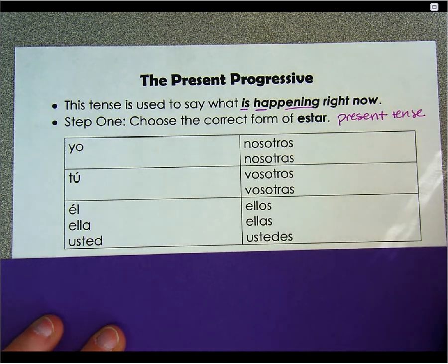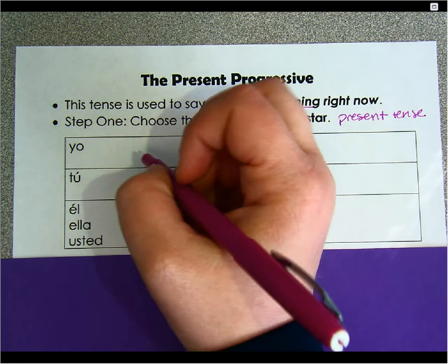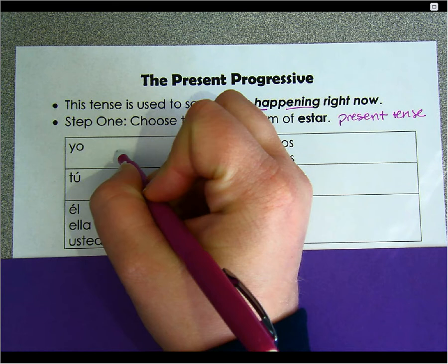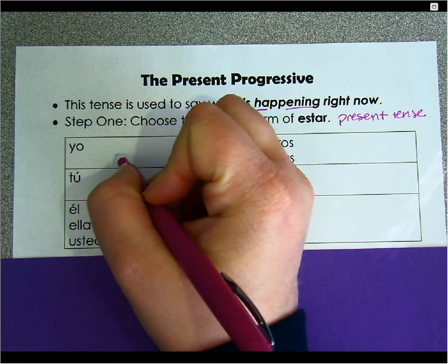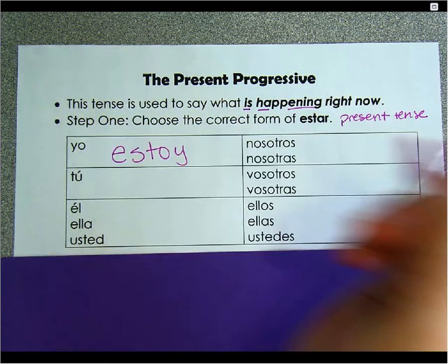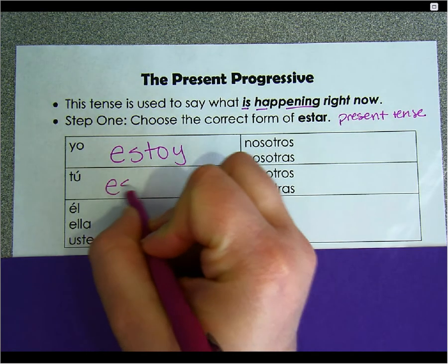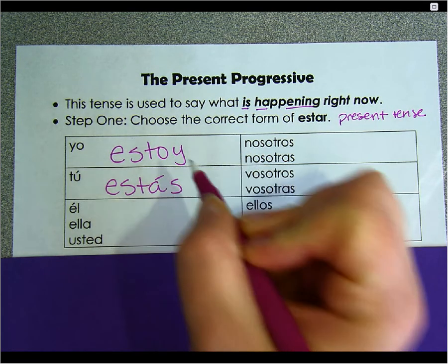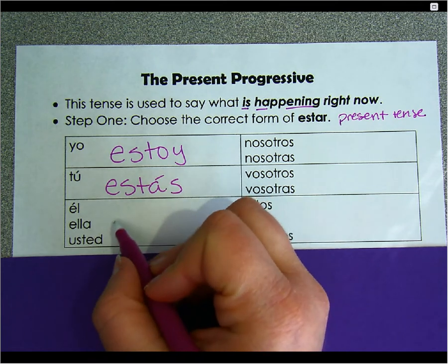Okay, so don't try and use our preterite endings on this. All right, so present tense is estar. We should know this verb almost like the back of our hand. We did an extensive review on it at the beginning of this year. So I am is yo estoy. You are is tú estás. He or she is or it is